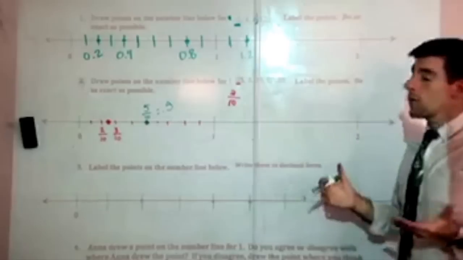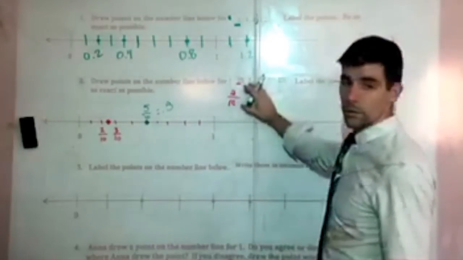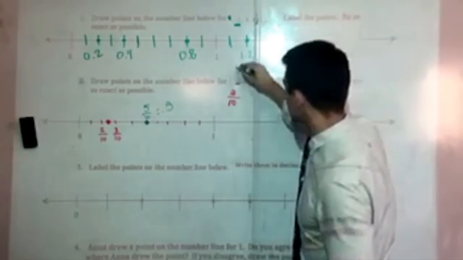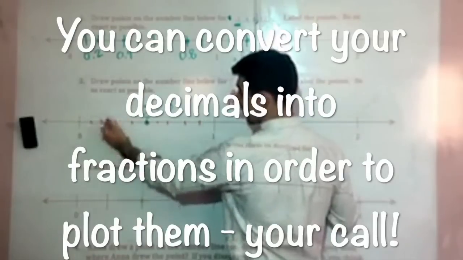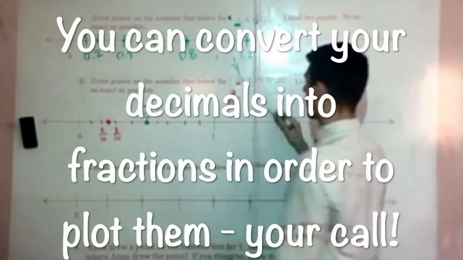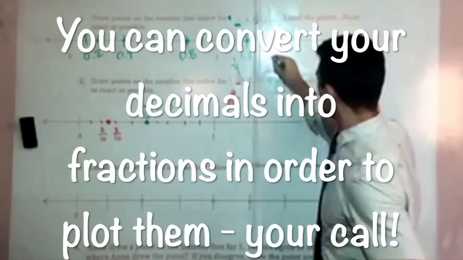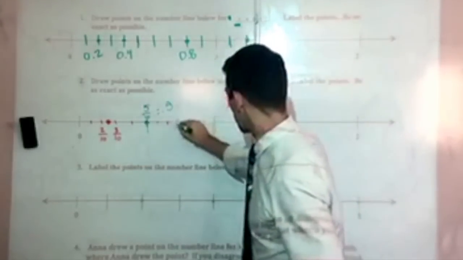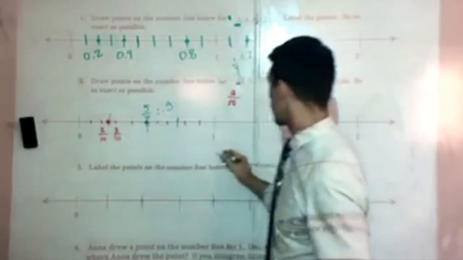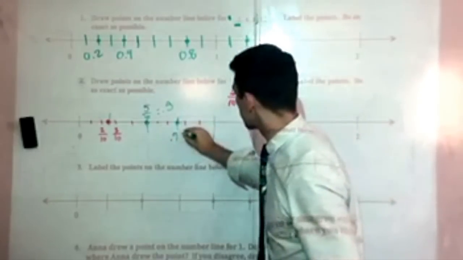This might be a good time, though, for you to convert these into fractions. So 0.25 would be 25 over 100, which is the exact same as 1/4, which would put it right there. If we were to split this into fourths, you would put it right there at 1/4. This would be 1/2, which would go right here. This would be 3/4. This is the half mark. Right there are the 4th marks. So right here is your 3/4 or 0.75.